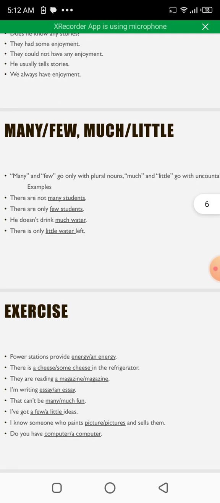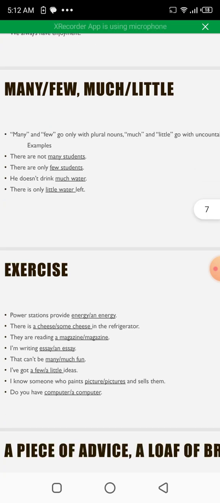He doesn't drink much water. Water is uncountable, so much or little can be used before water, but we cannot use many or few before water. There is only little water left. Much and little can be used with water. Similarly, many and few can be used with students.